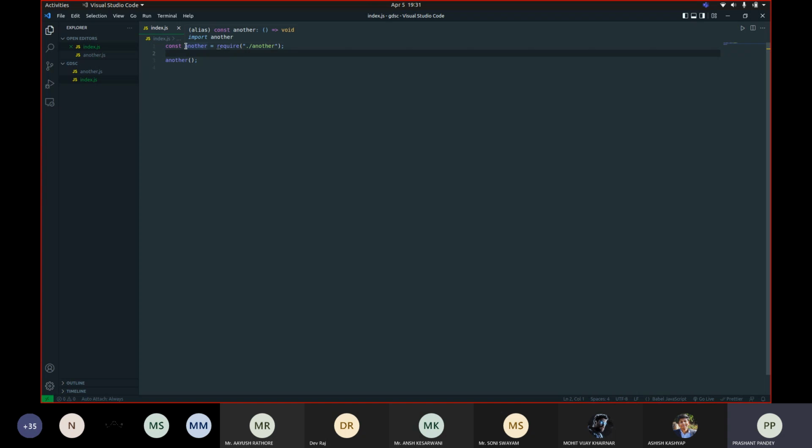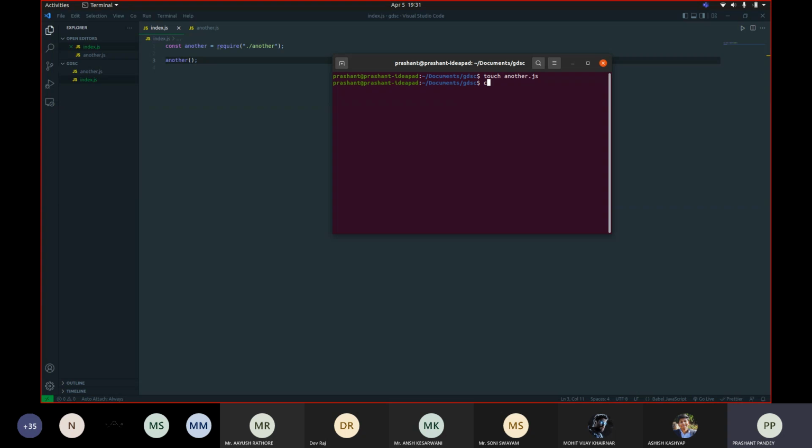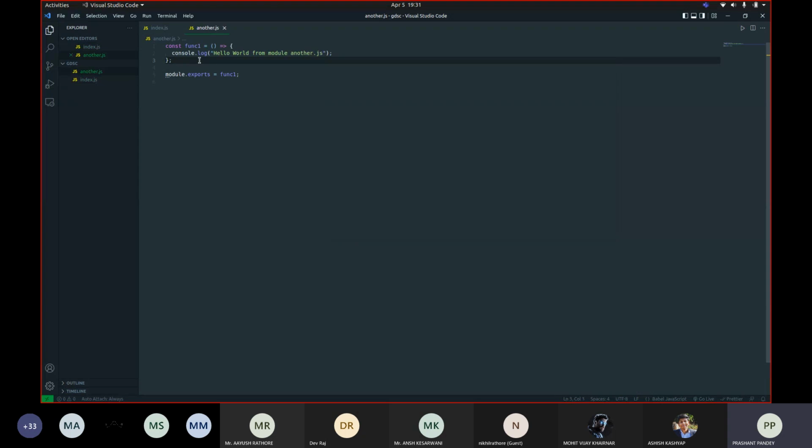So I have assigned this another with the function imported from here. So theoretically this function one should be equal, another should be equal to the function one. So if I call this another function, I should expect the output that I would have received if I had run this function one.